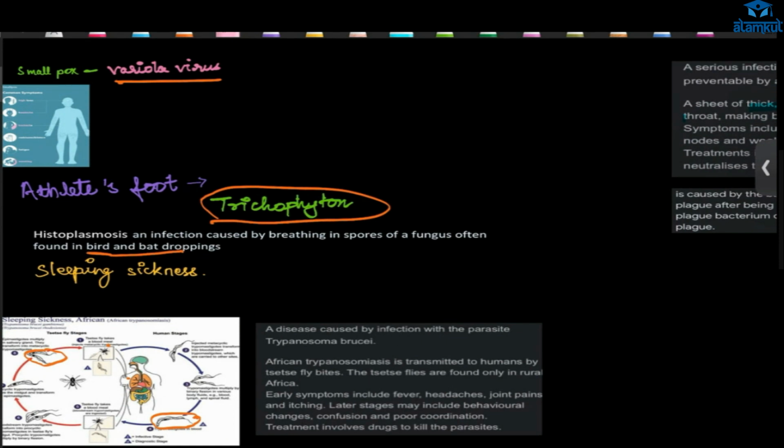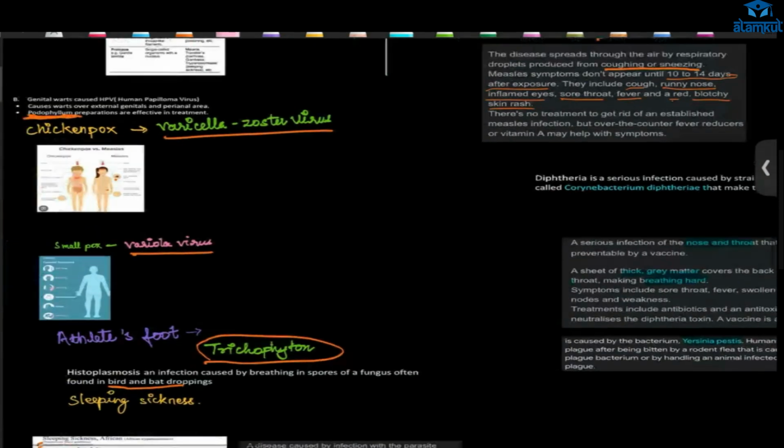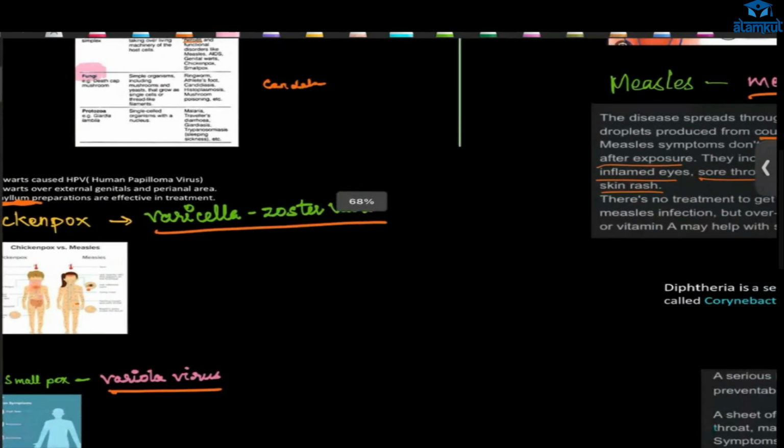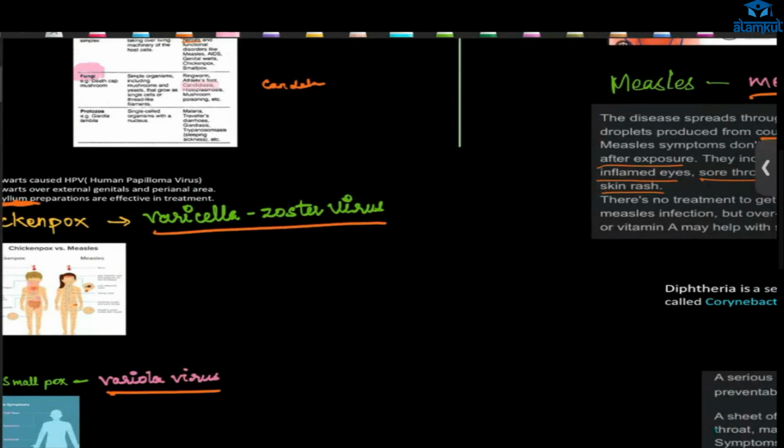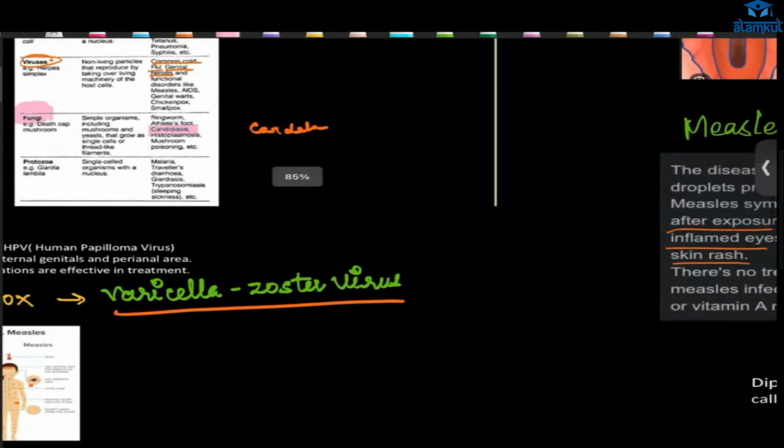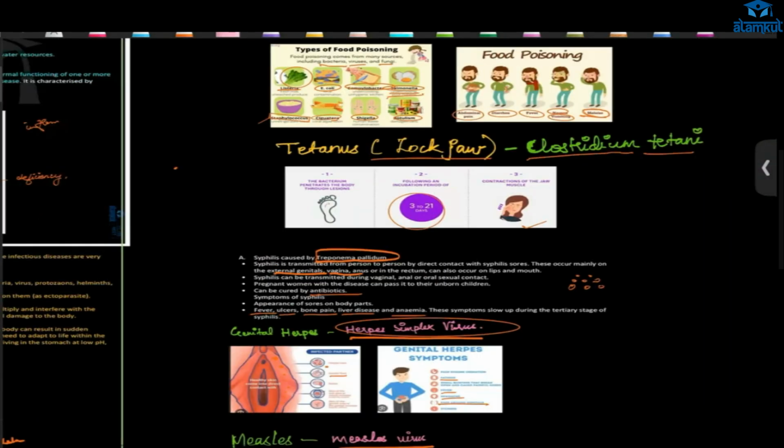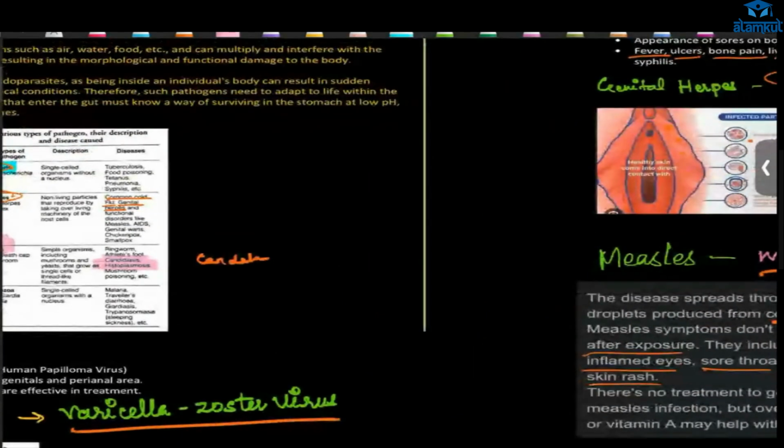Candidiasis is a fungal disease, and it causes infection and itchiness in the mouth or private parts. Histoplasmosis is also an infectious disease of the itching type. Then mushroom poisoning, that is food poisoning. There is a particular period to eat mushroom. After cooking it, if you eat it the next day, you get food poisoning. That is mushroom poison.